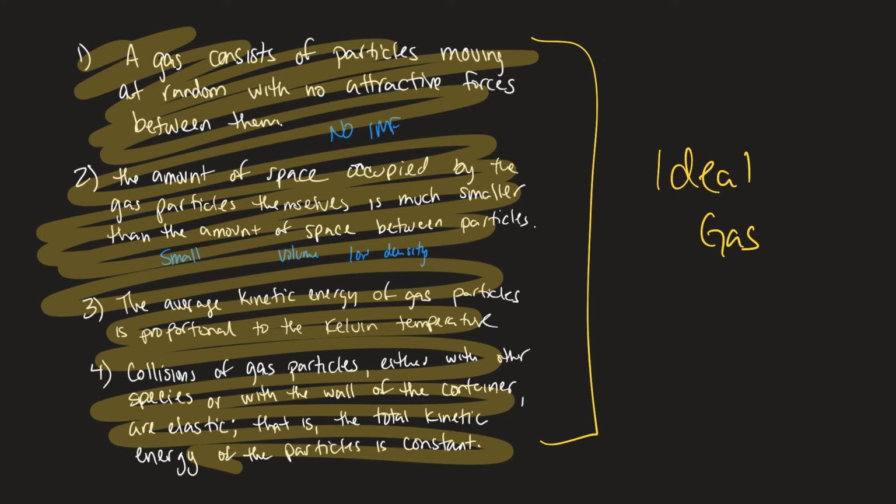Now, an ideal gas allows us to predict many different things. It helps us calculate many different aspects of the gas for scientific purposes. In later videos, we're going to look into what those aspects are and how we go about calculating them.